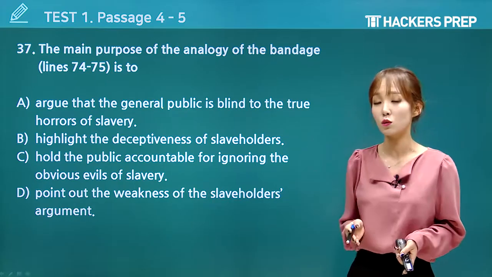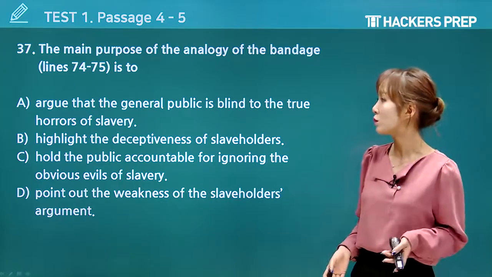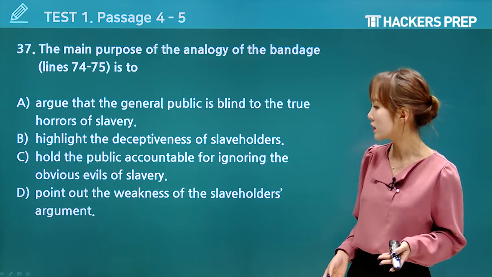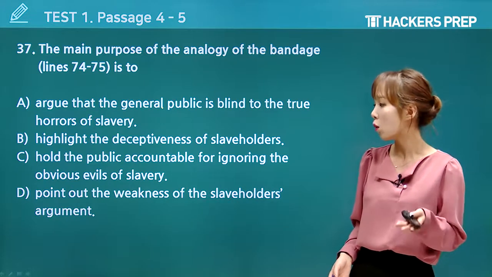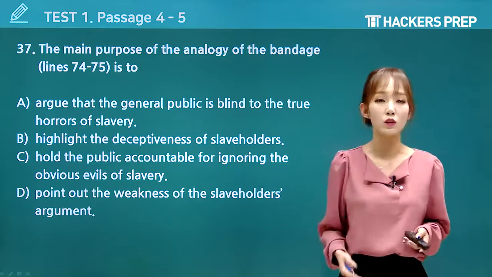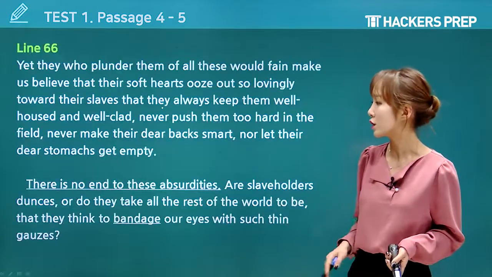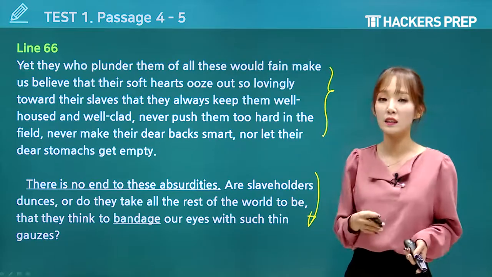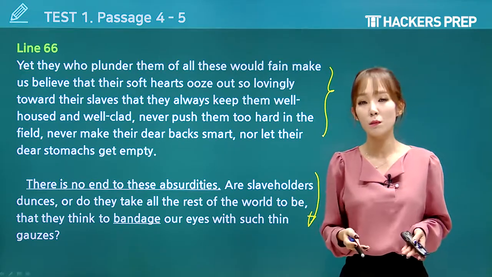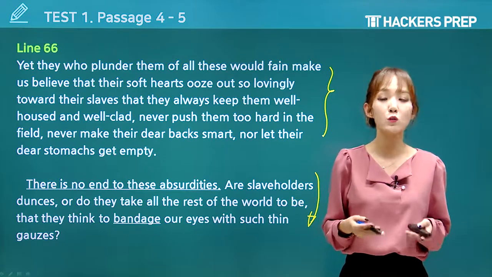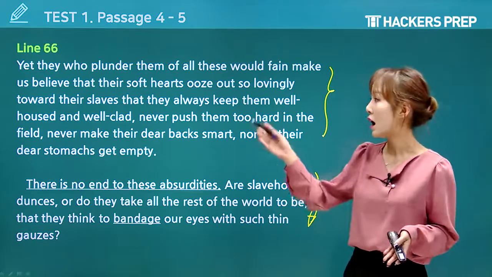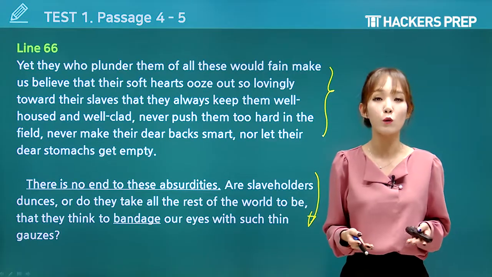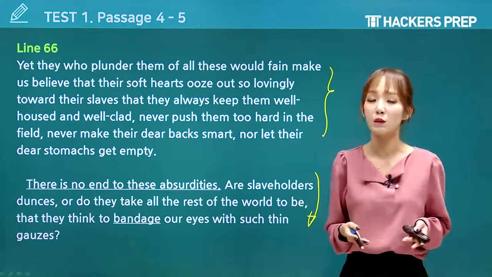Always dissect the answer choices. Now, was it to argue that the general public is blind, or B, the deceptiveness, the public saying that the public is accountable for ignoring the obvious evils, or D, point out the weakness of the slaveholders' argument? Now, let's take a look at the part here. It was the last part right here, and what we see before from line 66 is what? Well, it was the part where the author talked about how slaveholders wanted us, the general public, to believe how their soft hearts went out to the slaves, how they were caring for them very well, and how they never let their dear stomachs go empty.